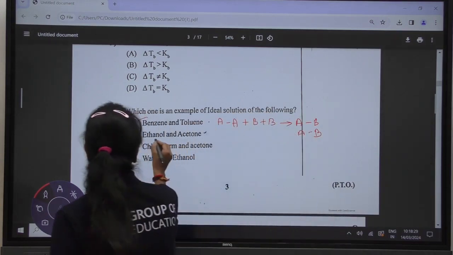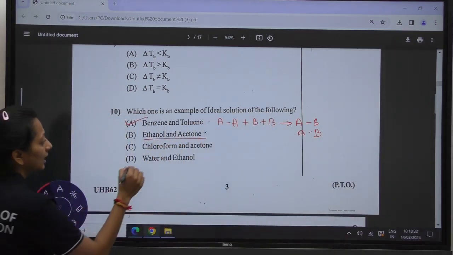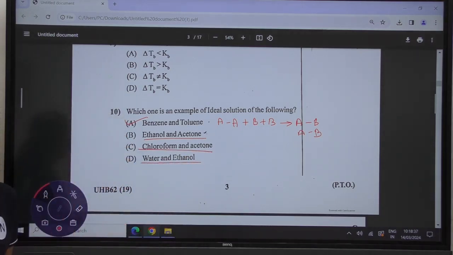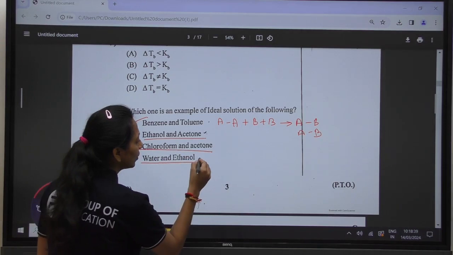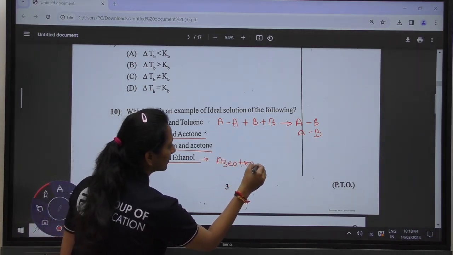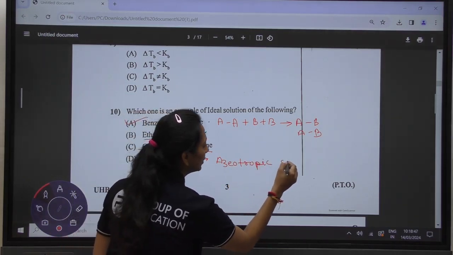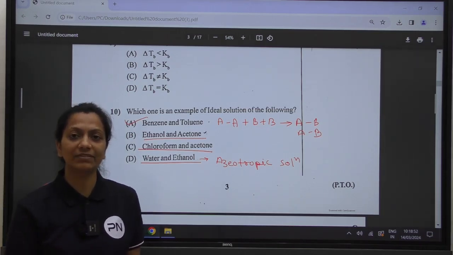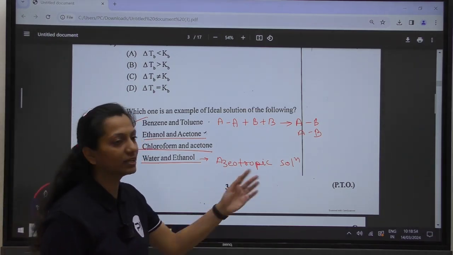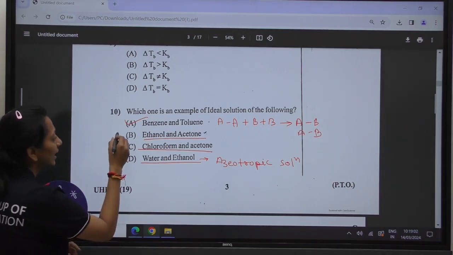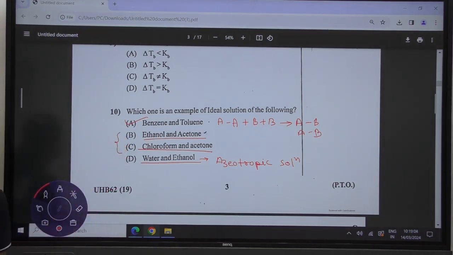Whereas ethanol in acetone, chloroform in acetone and water in ethanol, all 3 of them show a different kind of behavior. Water in ethanol is an azeotropic solution. In this, the vapor as well as the liquid phase has the same composition, known as an azeotropic solution. Whereas ethanol in acetone and chloroform with acetone show negative and positive kinds of deviation.